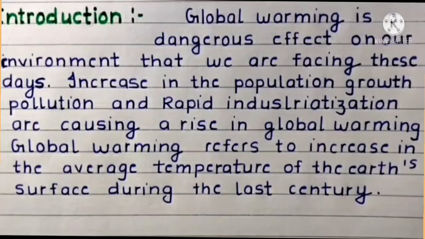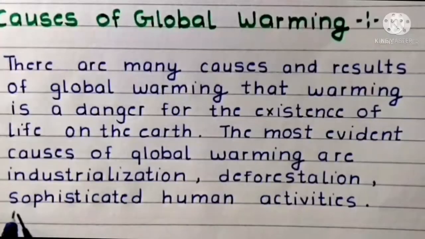Now, we want to talk about global warming, which is a problem that comes from pollution. Global warming is one of the dangerous effects on our environment that we are facing these days. Increase in population growth, pollution, and rapid industrialization are causing a rise in global warming. It refers to the increase in the average temperature of the Earth's surface during the last century. So the surface keeps getting hotter and hotter, the Earth keeps getting hotter.